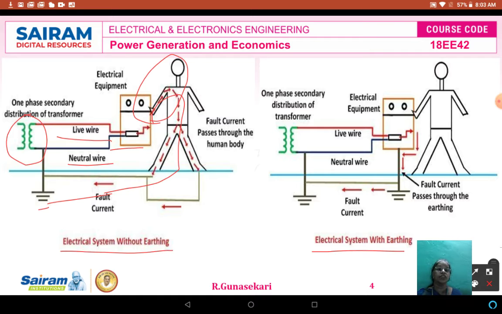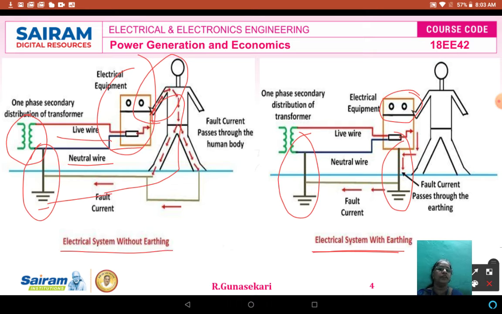Suppose the electrical equipment is earthed. You see here the distribution transformer is earthed, but the electrical equipment is not earthed. But in this case, one of the secondary phases of the distribution transformer is earthed as well as the electrical equipment. Under fault conditions, now the human body touches the electrical equipment. What happens? There is no current flowing through the human body.